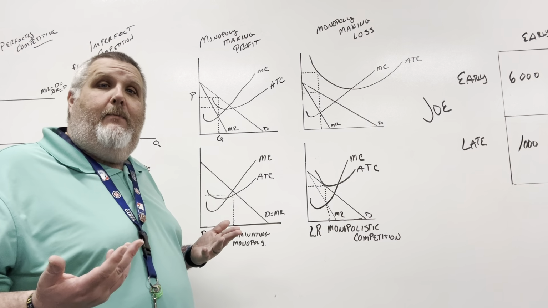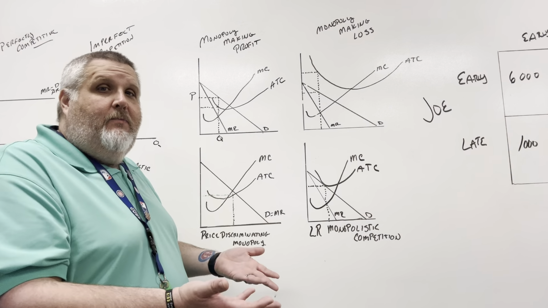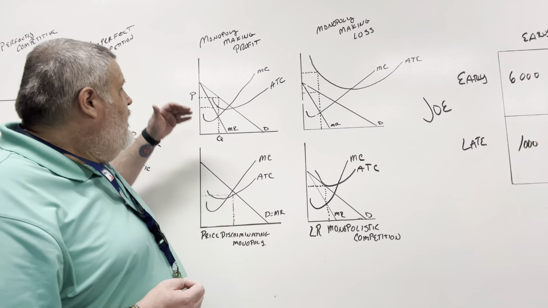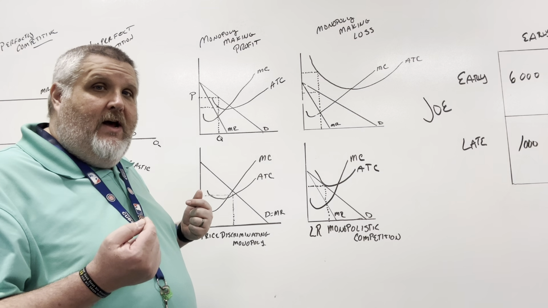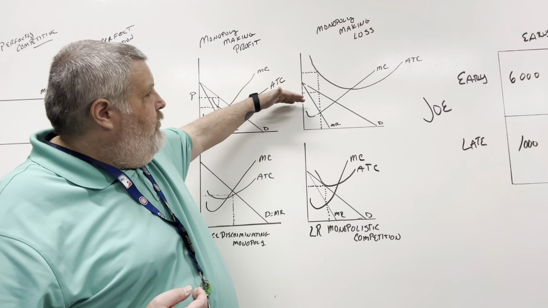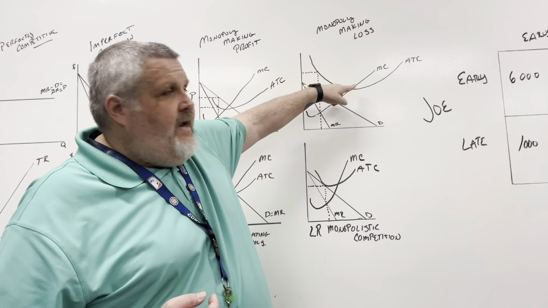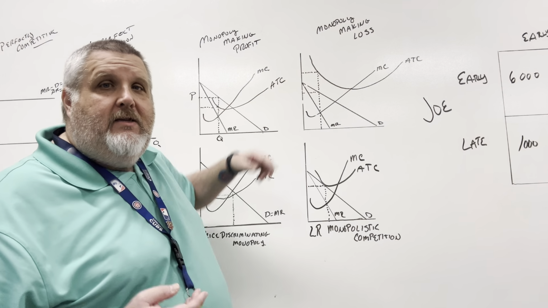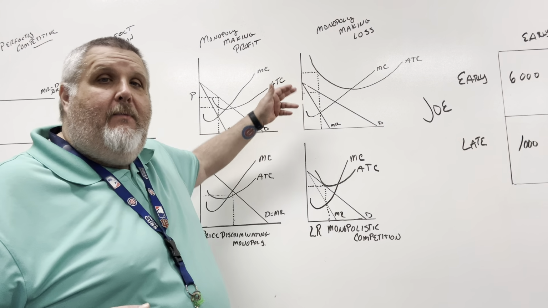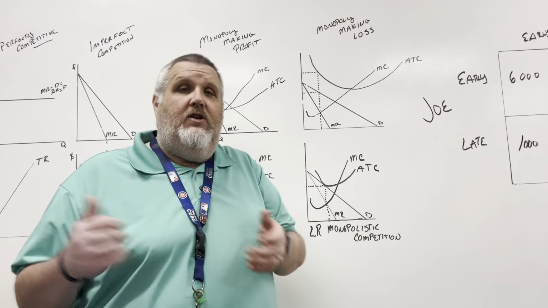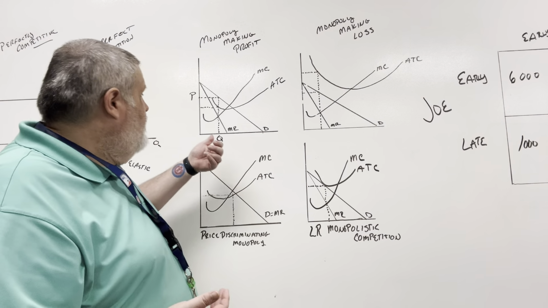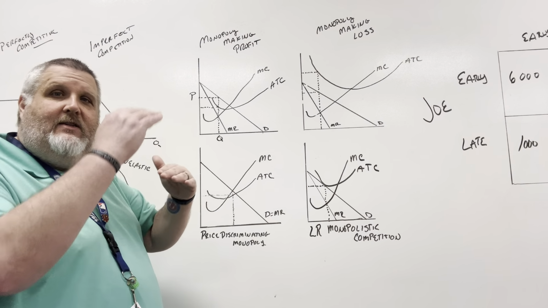And so what's going to happen? We've got more suppliers in the business, and so that's going to drive the price down, right? If the price goes down, the profits are going to go down, right? And eventually, we keep lowering that price, and all of a sudden, our ATC is above the price. Now we're making a loss, okay? And so what's going to happen? People are going to get out of the business. And so we've got fewer suppliers. And what's that going to be? We're going to have a more rare product that's going to start driving the price up. And so we're going to start doing this balancing act, right?